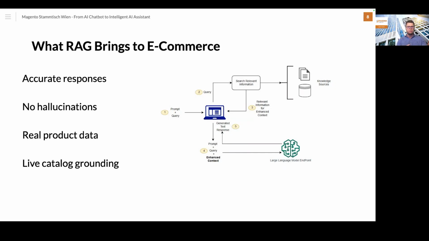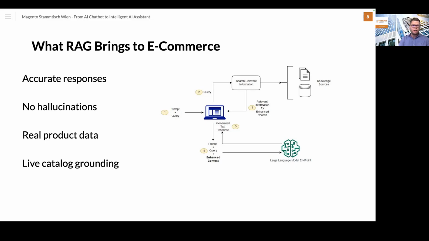And with this, you can fill this gap and ground the answer in real catalog information, or the customer can get the real information from the shop because you also have access to the stock status and everything. Then you can combine this information, and based on this the LLM can also provide it in natural human language, and then you have basically everything the customer needs.